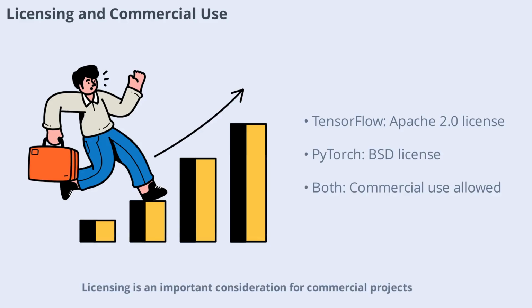Licensing is an important consideration for commercial projects. TensorFlow is released under the Apache 2 license, which is permissive and suitable for both open-source and proprietary applications. PyTorch uses the BSD license, which is also permissive and widely accepted in industry. Both licenses allow for commercial use, modification, and distribution, giving organizations the flexibility to build and deploy AI solutions without legal concern. Always review the latest license terms to ensure compliance with your project requirements.